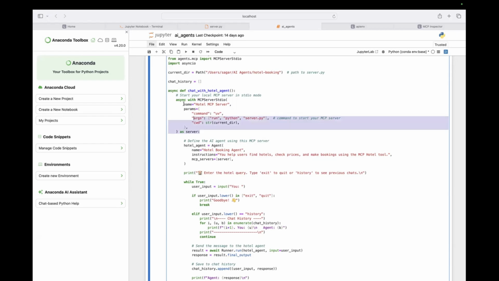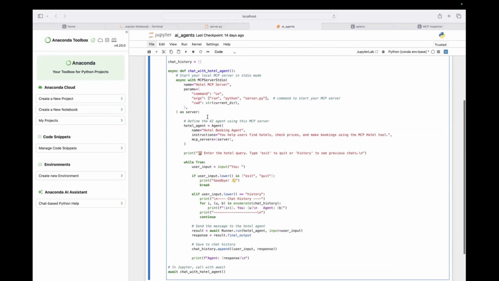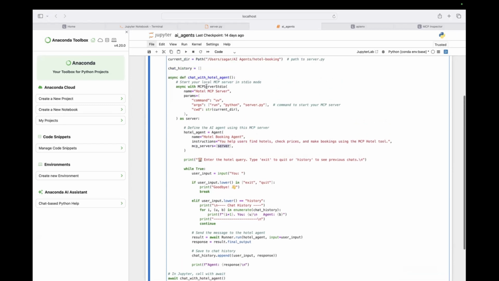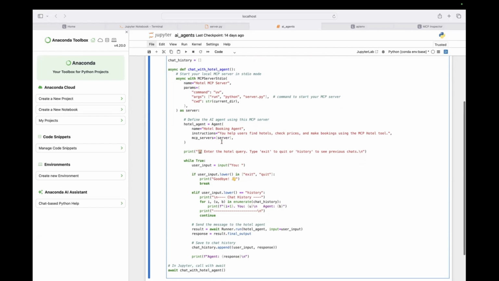So our MCP server is started. Once it is started, we had designed our hotel booking agent, and we gave our instructions saying that you help us find hotels, check prices, and make bookings using the MCP hotel tool. For MCP servers, we included the server, because whatever MCP Server Studio is there, we used it as a command, as is nothing but an alias here. If there are multiple MCP servers, you could use those multiple MCP servers here as well.